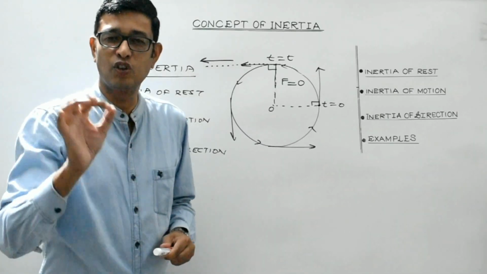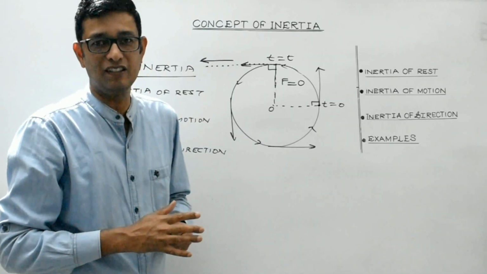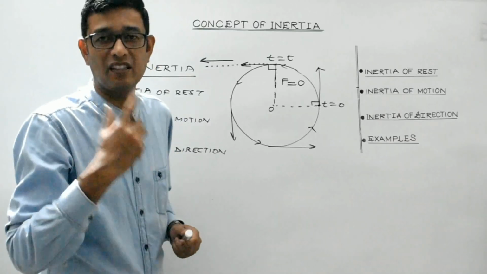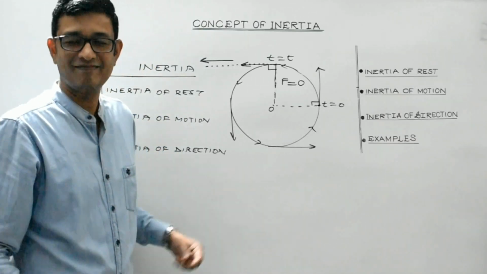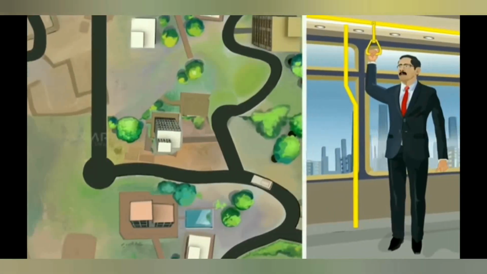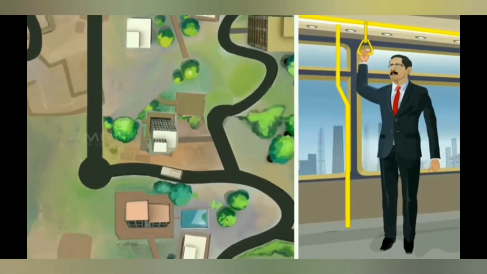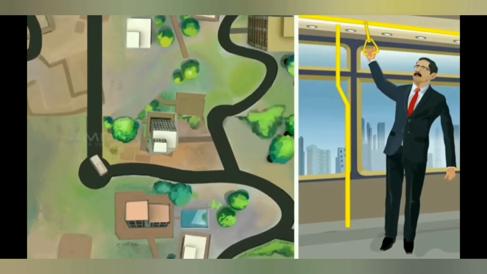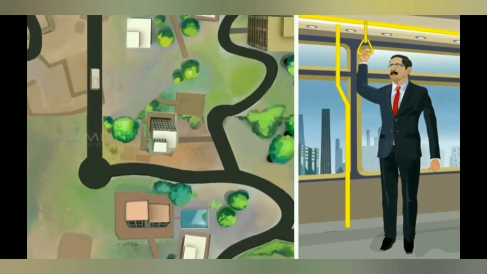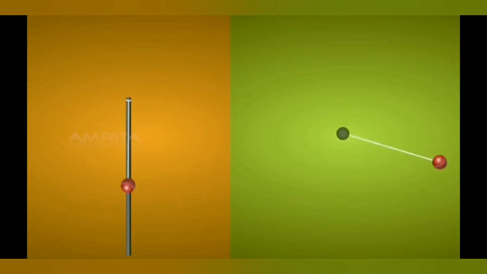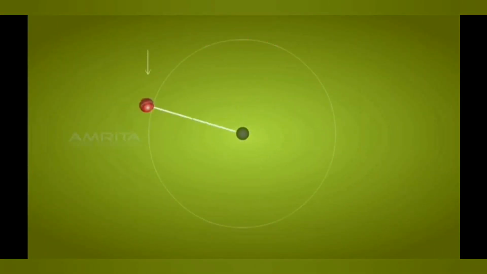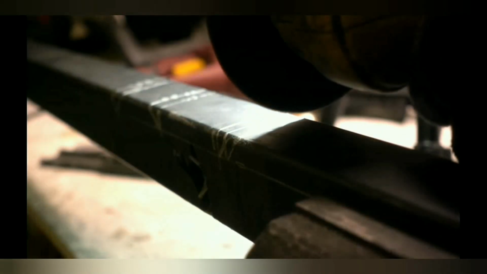Again, I'll show you a short clipping along with some examples which belong to this category, inertia of direction. Consider a bus moving and taking a sharp turn towards the right. The person in the bus will experience a force towards the left. In this case, the body cannot by itself change its direction.